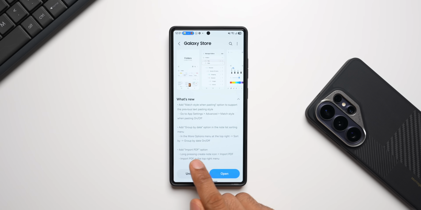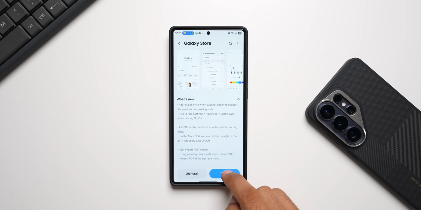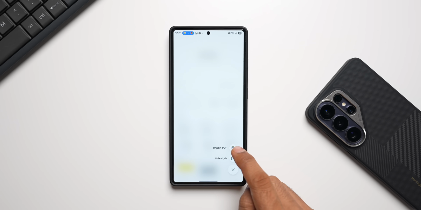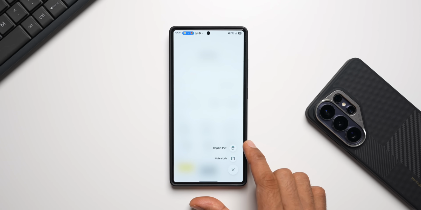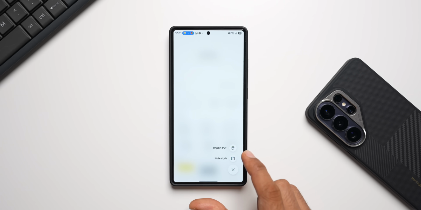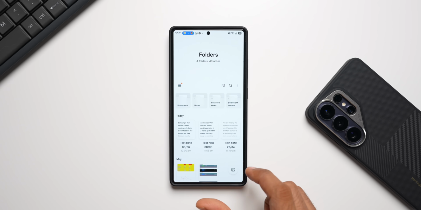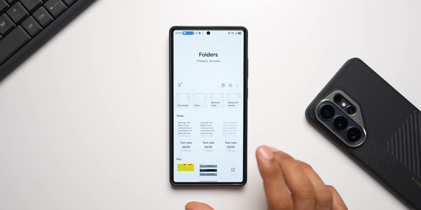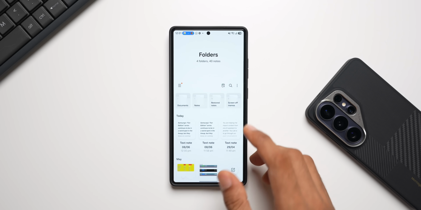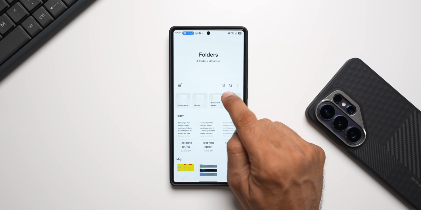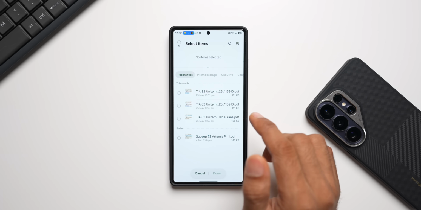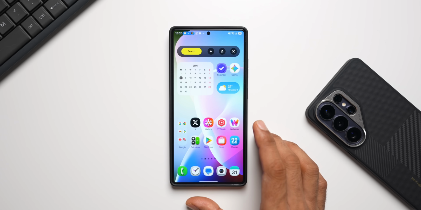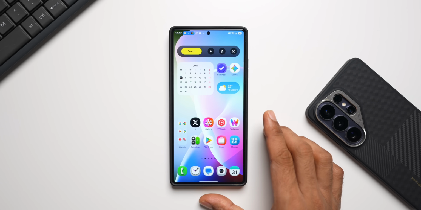And the third one is the import PDF option, long press the create note icon. Now if you press and hold on this icon, the new note and import PDF options are right over here. For some Notes versions, you would have already got this, but if you don't have this option, you will now get it with this latest version of the Notes application. You will get both the options, note style and import PDF, and they have also added the import PDF option right here on the top right. You can see the PDF plus button is there. You can just tap on that to directly import a PDF right from here. So these are the 3 new features which have now been added by Samsung on the Samsung Notes application. Let me know what you think.